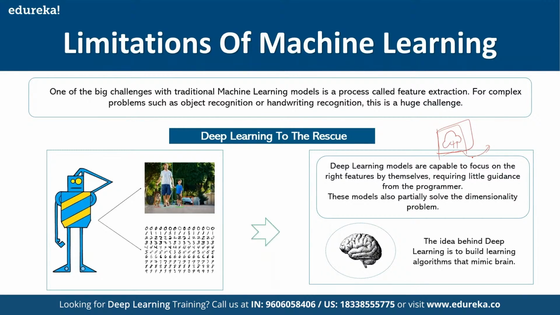But when we talk about deep learning, this feature engineering, the feature learning, will be taken care of automatically. So that's another advantage of using deep learning over machine learning.